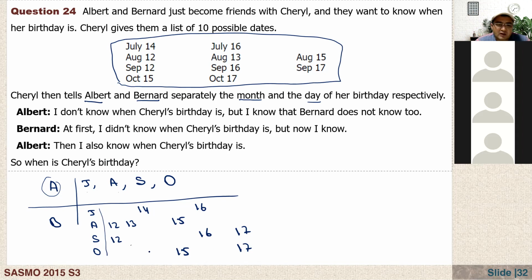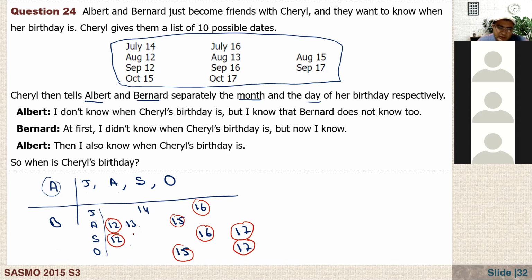Okay. So now if you just look at this, actually this A, let me just use red here. Here we have 12, here we have 12, right? And also this 15, I have here 15, and also here 15. And here we have 16, and also here 16, and here we have 17, and here 17. And here we have 13 and 14. Anyway, I don't know when Cheryl's birthday is, but I know that Bernard does not know either.